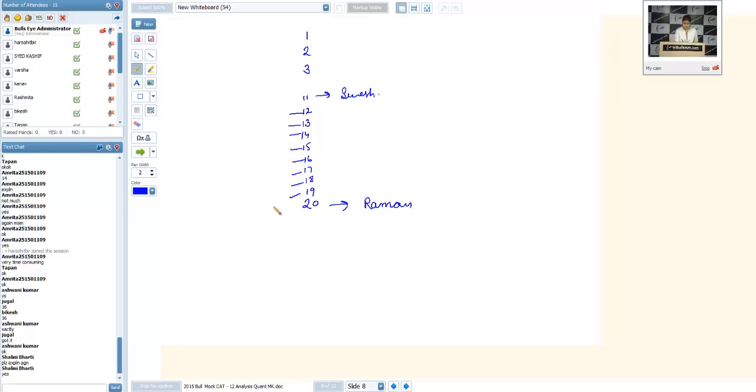So 1, 2, 3, 4, 5, 6, 7, 8, 9 and 10. Now Suresh is at 10th place from the backward. There are 8 people between Suresh and Raman. That can be the case.